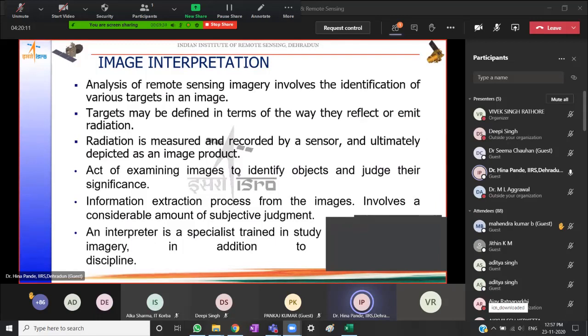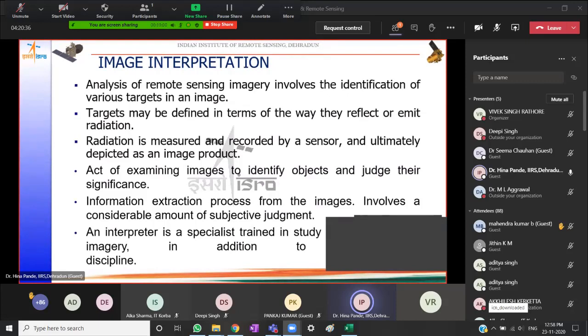Say, for example, whether a vegetation is green, whether it is healthy, whether it has enough water, or is stressed in terms of water, or is diseased vegetation, at what growth stage it is, young vegetation, mature vegetation, and so on. So the physical condition of the object would also have a bearing on what we see on the image.